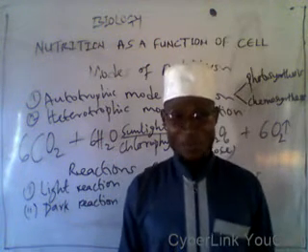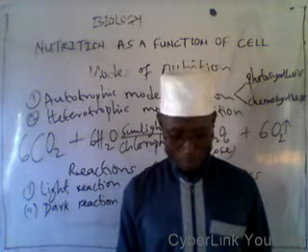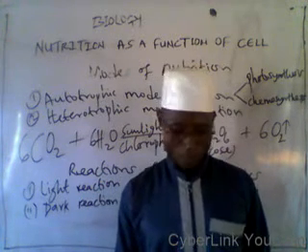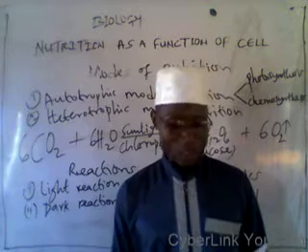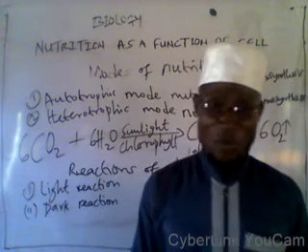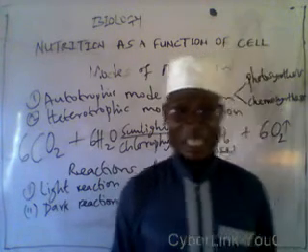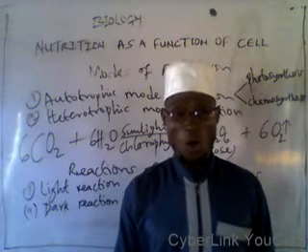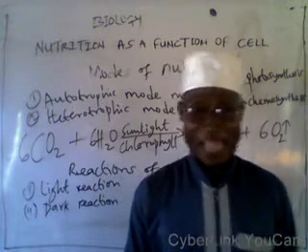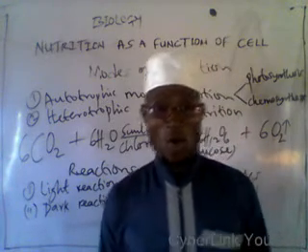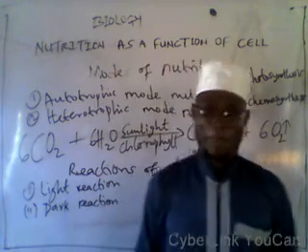You will boil this leaf in water to kill the protoplasm, that is the cell. 3, you will now decolorize the leaf by boiling it in a test tube containing alcohol on the water bath. Care must be taken because alcohol can catch fire.